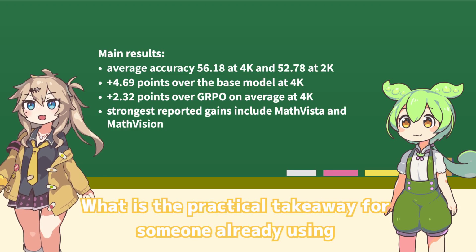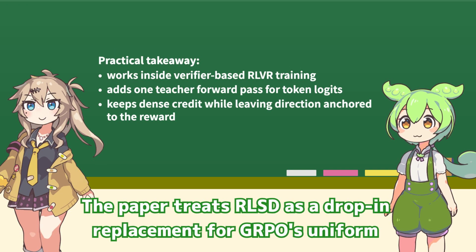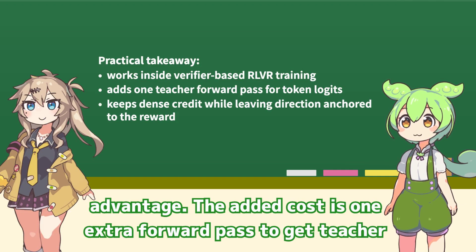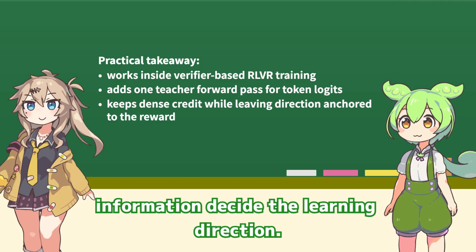What is the practical takeaway for someone already using verifier-based reinforcement learning? The paper treats RLSD as a drop-in replacement for GRPO's uniform advantage. The added cost is one extra forward pass to get teacher logits. And the payoff is denser token credit without letting hidden information decide the learning direction.